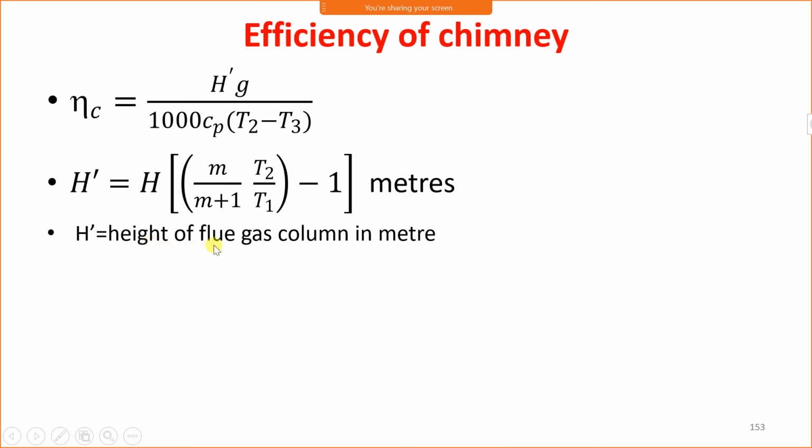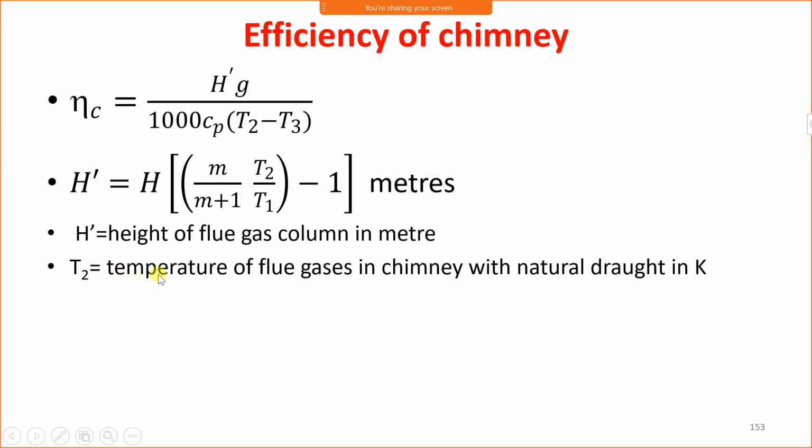Now H dash is the height of flue gas column in meter. In this case, T2 is the temperature of flue gas in the chimney with natural draught, which is like the previous problem. It means in the previous problem we are considering T2 as natural draught.